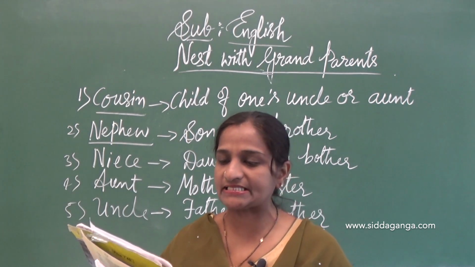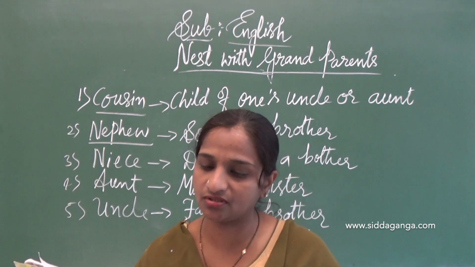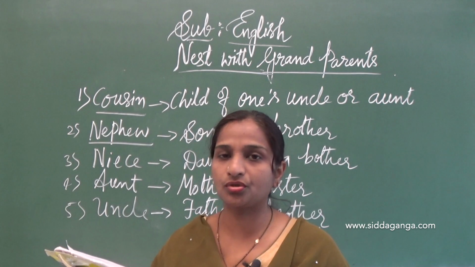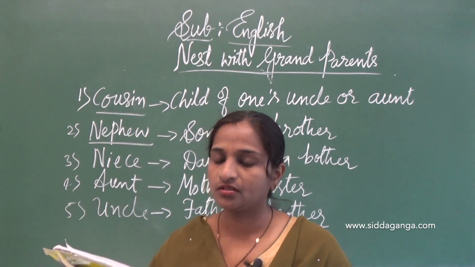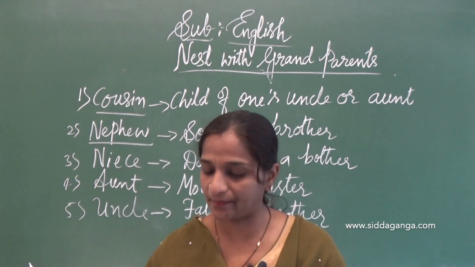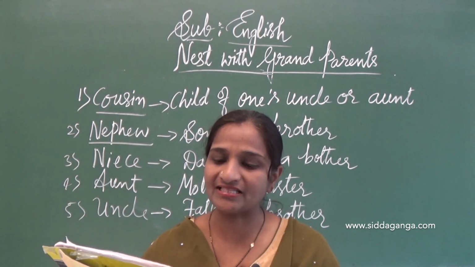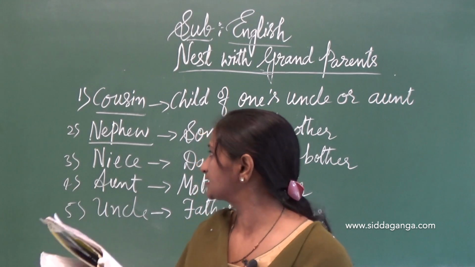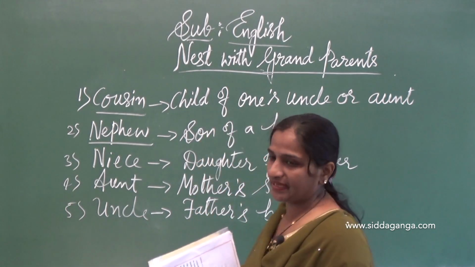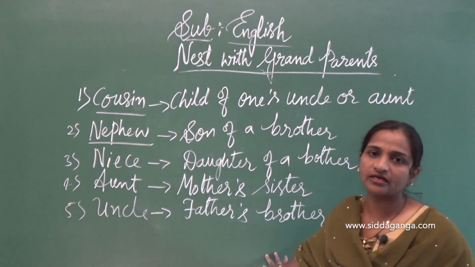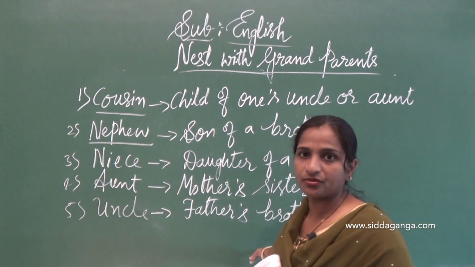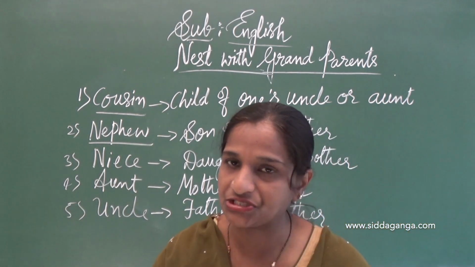Aunts, siblings, grandparents, cousins, grandmother, grandfather. You have to go through this paragraph. Look at the paragraph, page number 115. Once I visit my grandparents, complete it. So I am going to rub now. I hope you write it.